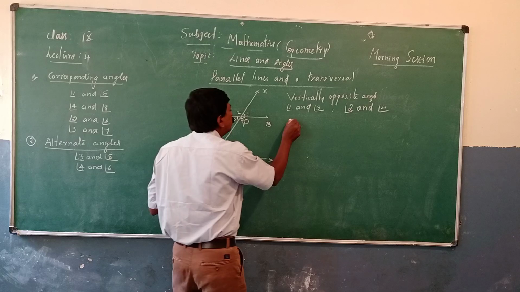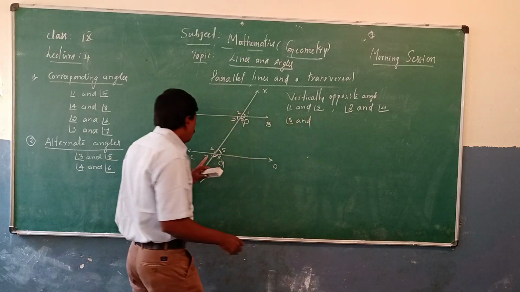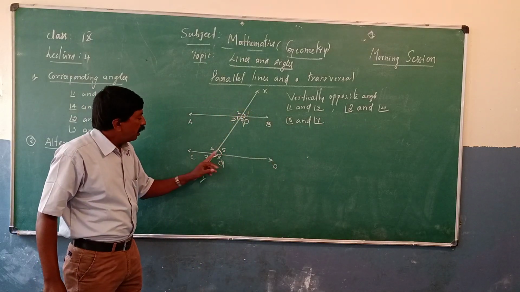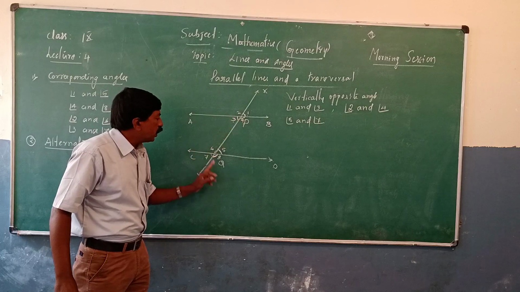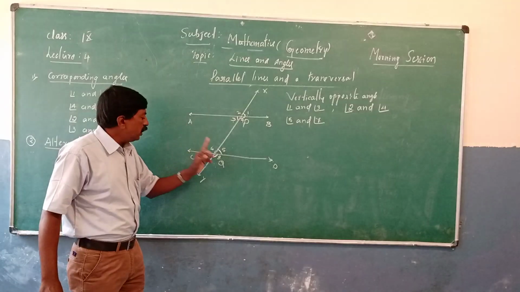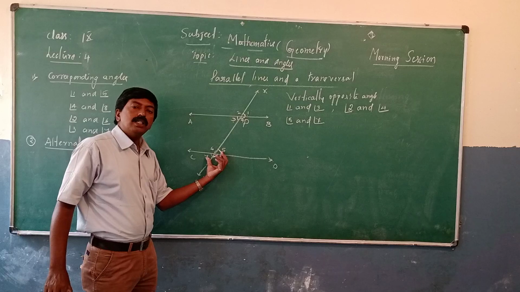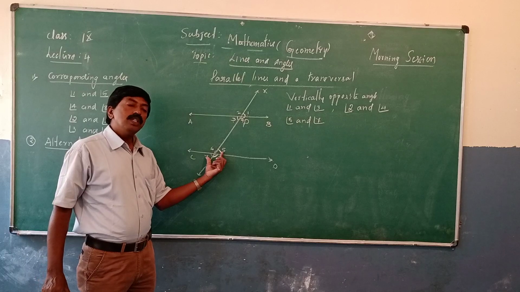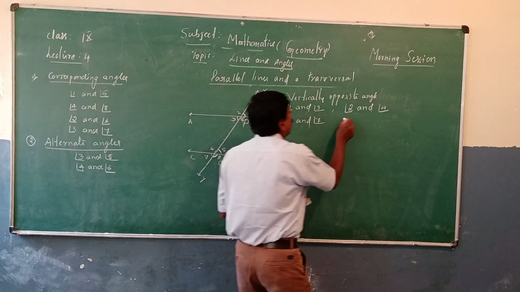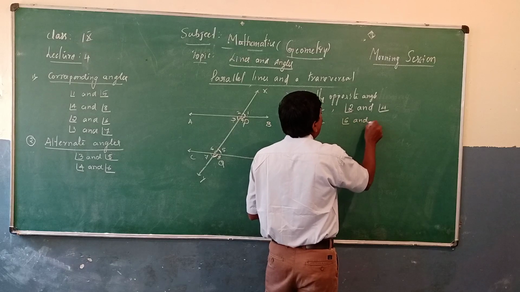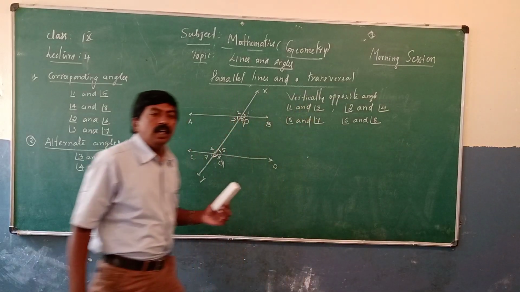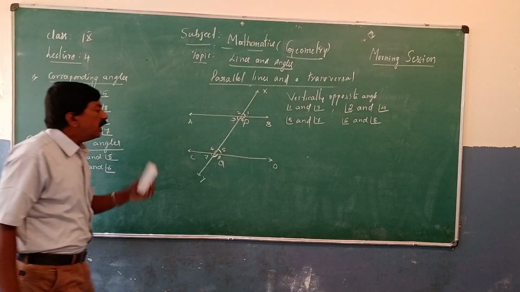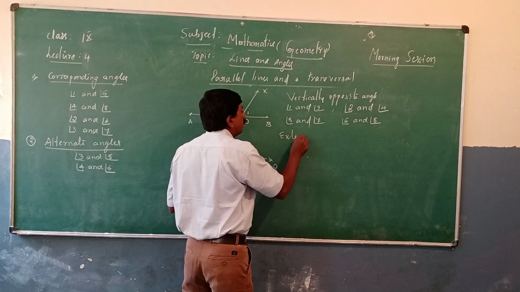Here angle 5 and angle 7. Observe in the diagram: angle 5 is this angle, angle 7 is this. PQD and CQY are vertically opposite angles. Angle 6 and angle 8 are also vertically opposite angles. Next, exterior angles.